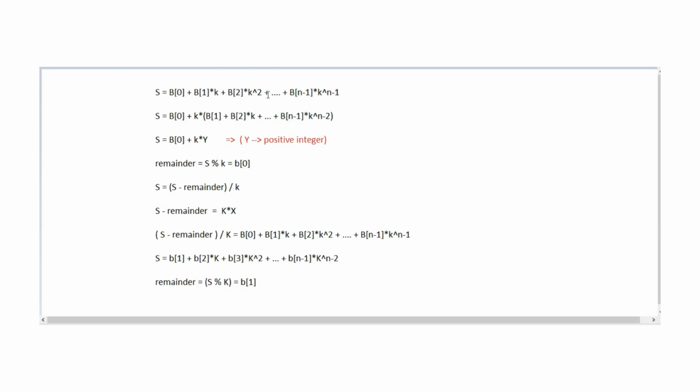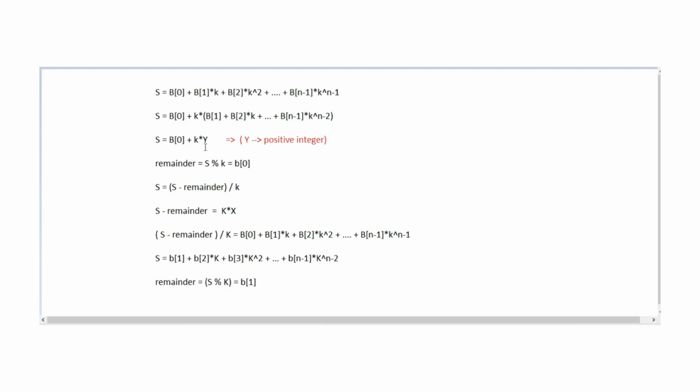After opening that summation, we take k as the common factor from b1 to b_(n-1). We consider b1 to b_(n-1) as a y value, so the equation comes out to be s equals b0 plus k times y.